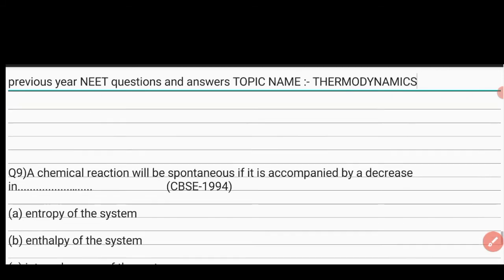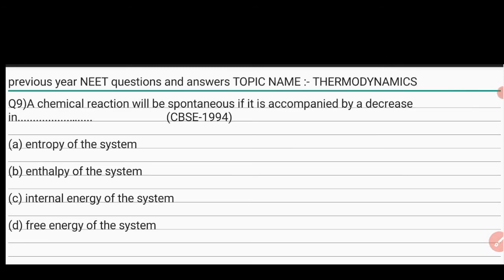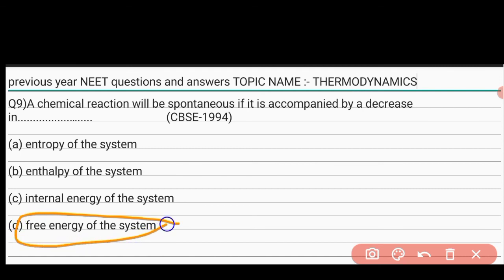My dear student, ninth question. A chemical reaction will be spontaneous if it is accompanied by a decrease in. The options are A, entropy of the system, B, enthalpy of the system, C, internal energy of the system, and D, free energy of the system. The correct option of this question is D, free energy of the system.